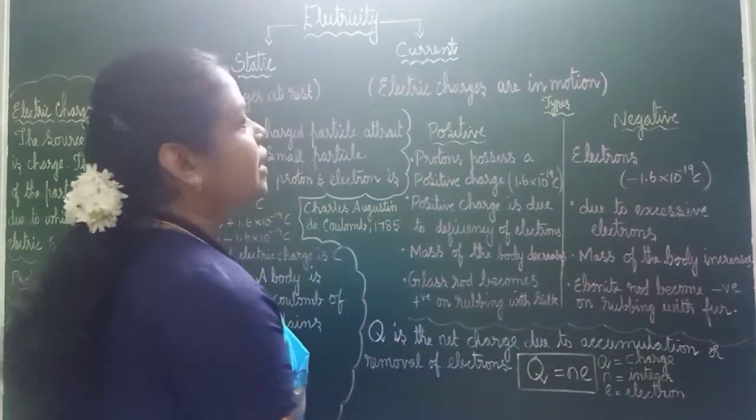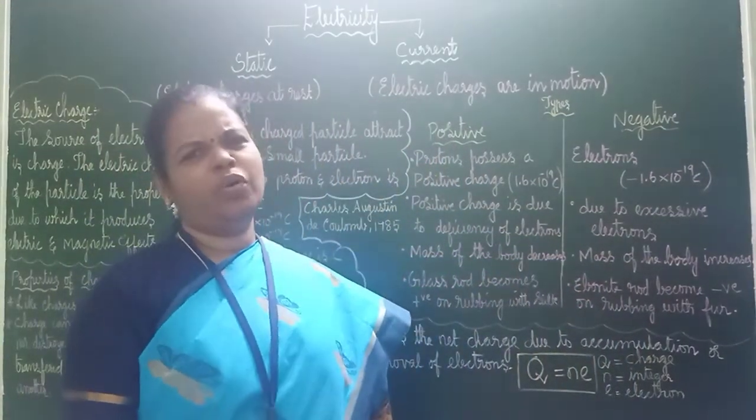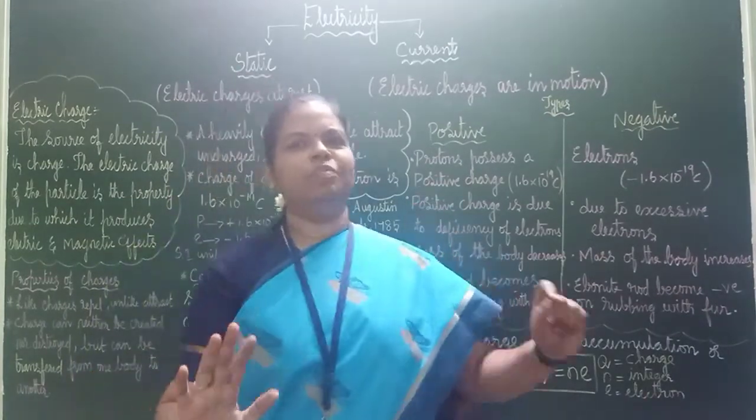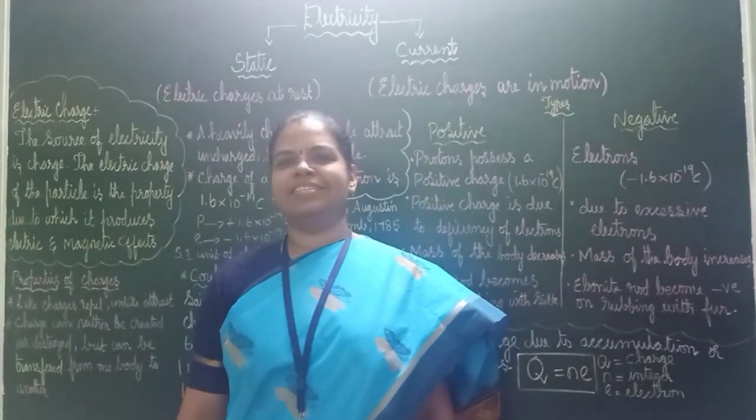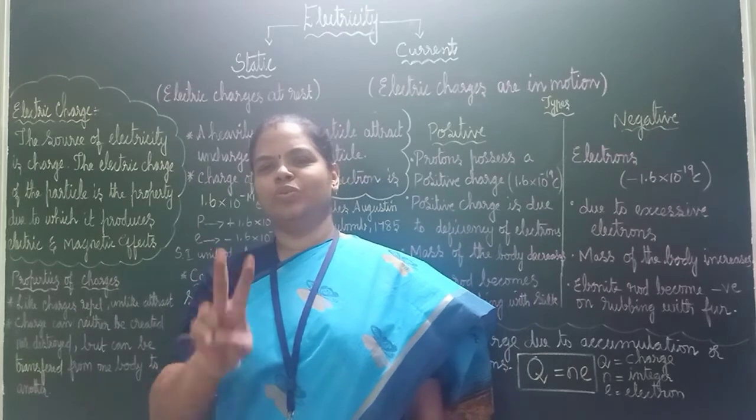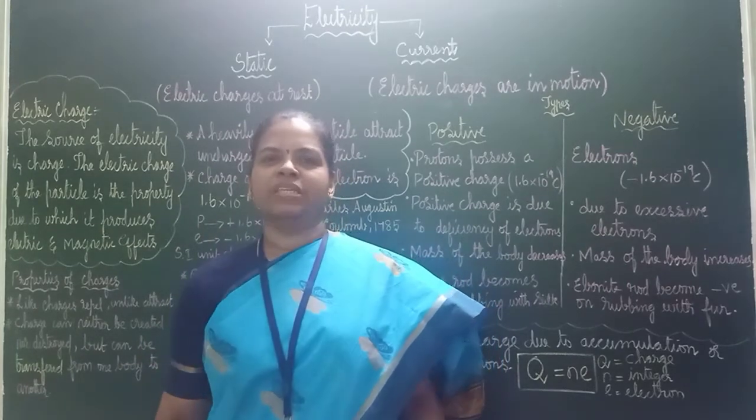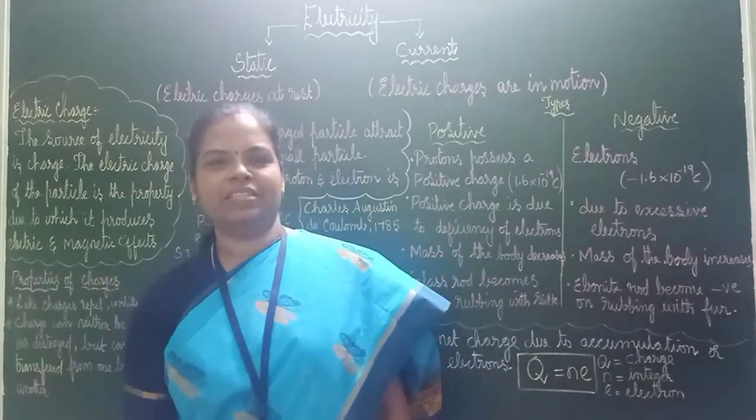Okay. Two types of electricity are there. Do you know? Any idea about what are the two types? Don't see the board. Just tell. Static electricity and current electricity. Okay. Two types of electricity are there: static electricity and current electricity.